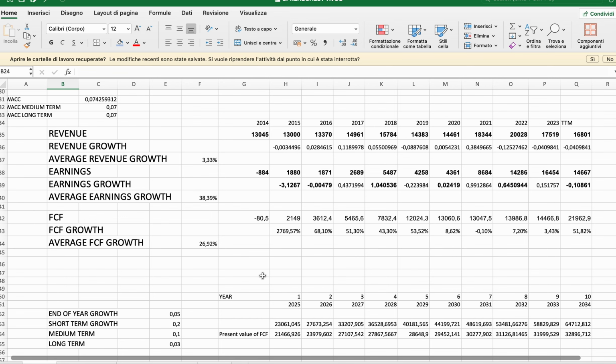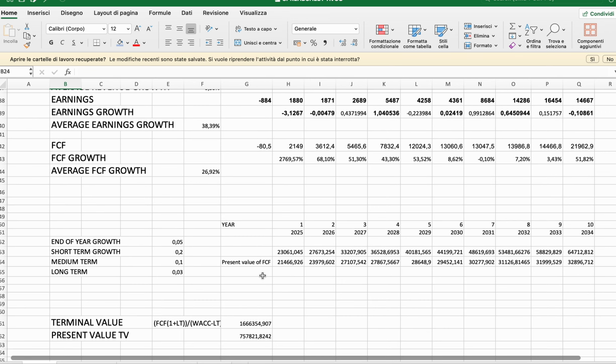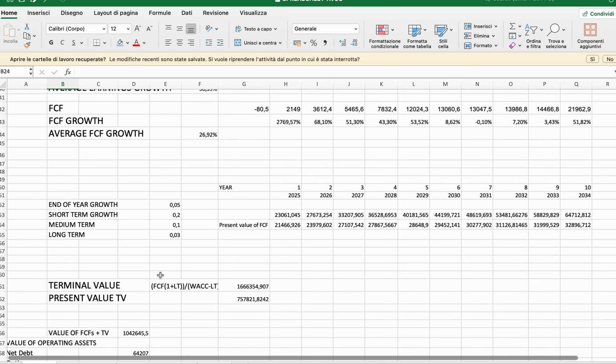Here are some estimates that we make for the future. We start off by making an assumption for what could happen from now to the end of the year, and then we make assumptions year by year. I've used the short term for 2026 and 2027, then the medium term for the rest of the free cash flows until the last year, and then the long term for the calculation of the terminal value as a reference for the perpetual growth.